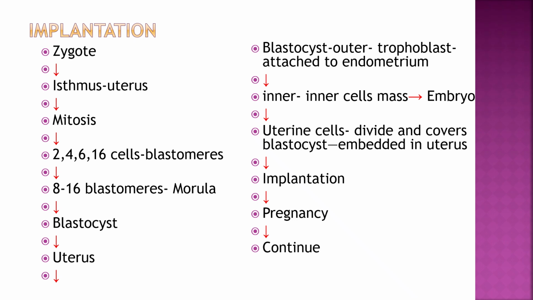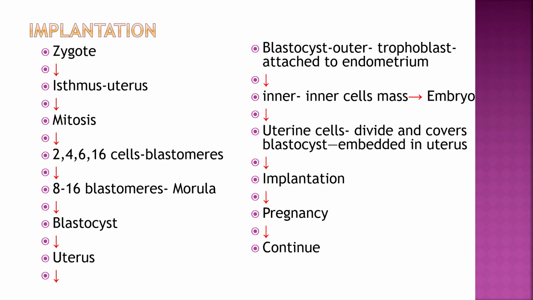After fertilization, the next process is implantation. The zygote formed travels to the isthmus of the uterus. Then mitosis takes place, and 2, 4, 8, 16 cells are formed. They are called blastomeres. The 8 to 16 blastomere stage is called the morula.